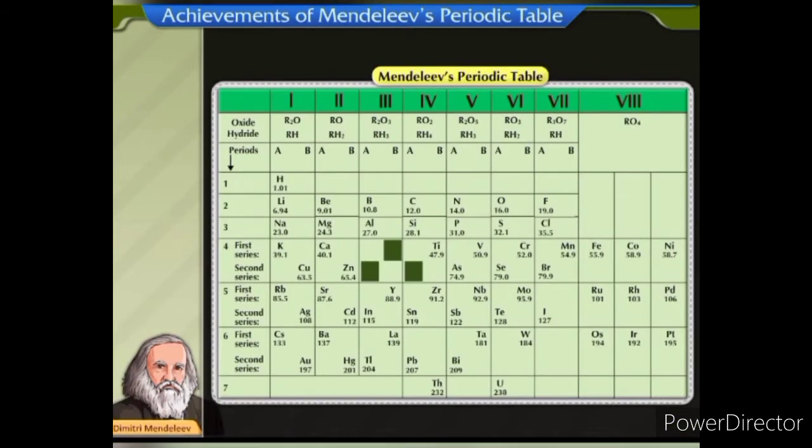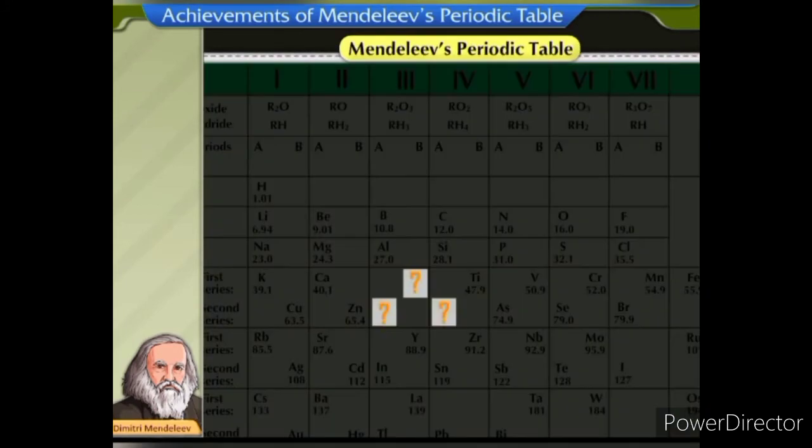In Mendeleev's periodic table, he left some blank spaces. These vacant spaces were left for including elements that were not discovered at that time. Mendeleev could also predict the properties of these unknown elements on the basis of the properties of the elements lying adjacent to these vacant spaces.